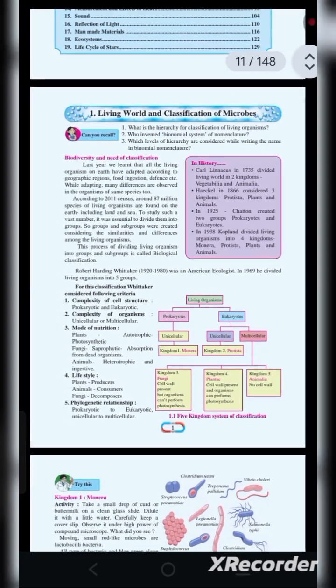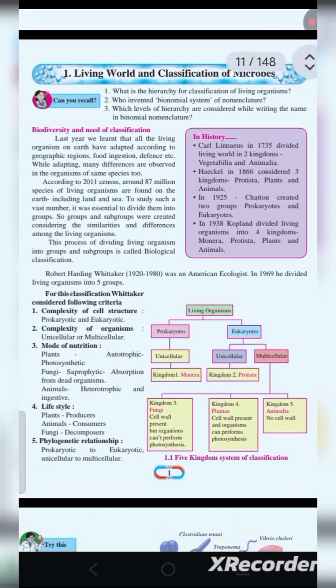I think that's enough for today's lecture. I explained that there are different types of species, how the scientists came and discovered different types of theories, and they understood that, and at last Robert Harding Whittaker, an American ecologist from 1920 to 1980, divided living organisms into five groups. What are they? Monera, Protista, fungi, plantae, and animalia.